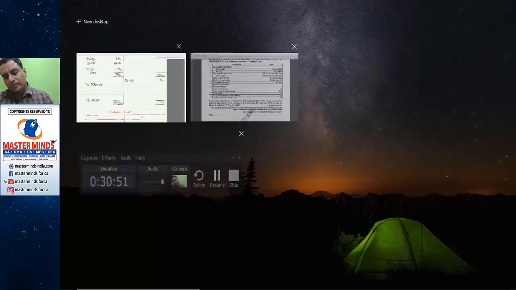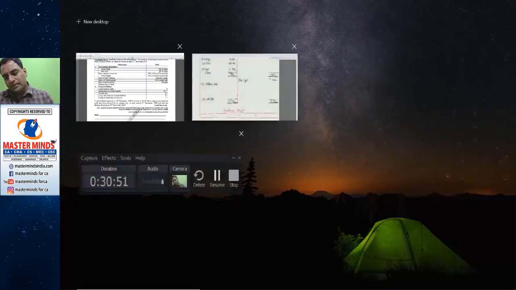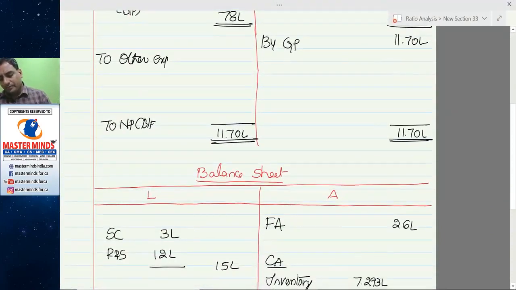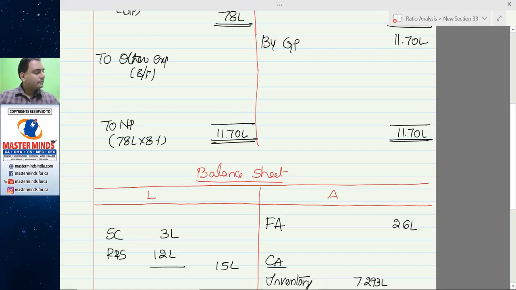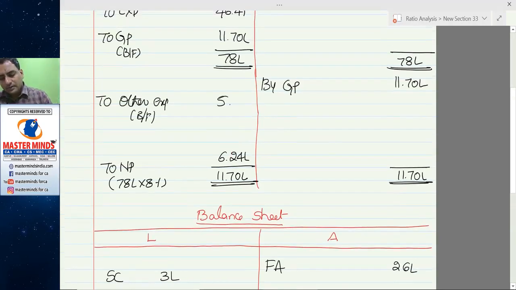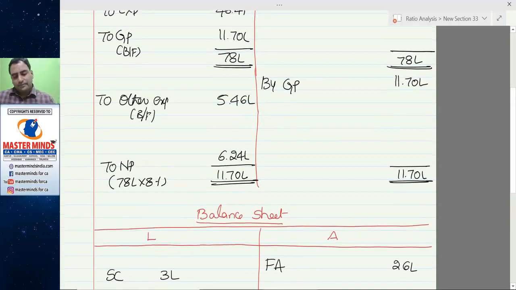So net profit is 8% of sales. $78 lakhs into 8%, 6.24 lakhs. So other expenses are 5.46 lakhs.